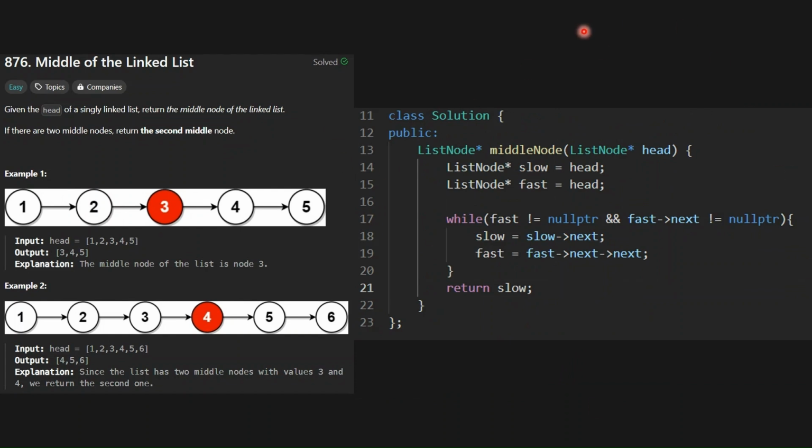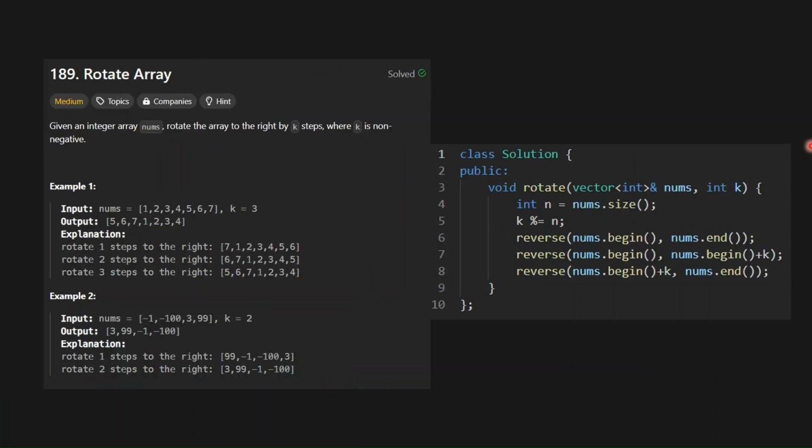So we have this approach over here. It's called slow and fast pointers. We have initialized slow and fast, and while fast is not equal to null or the next of fast is not equal to null, we iterate both: slow is iterated to the next and fast is iterated to the next of fast, and we return the slow. As you can see over here, when the fast is on the 5, the slow is on 3, so it gives us the middle of the linked list.